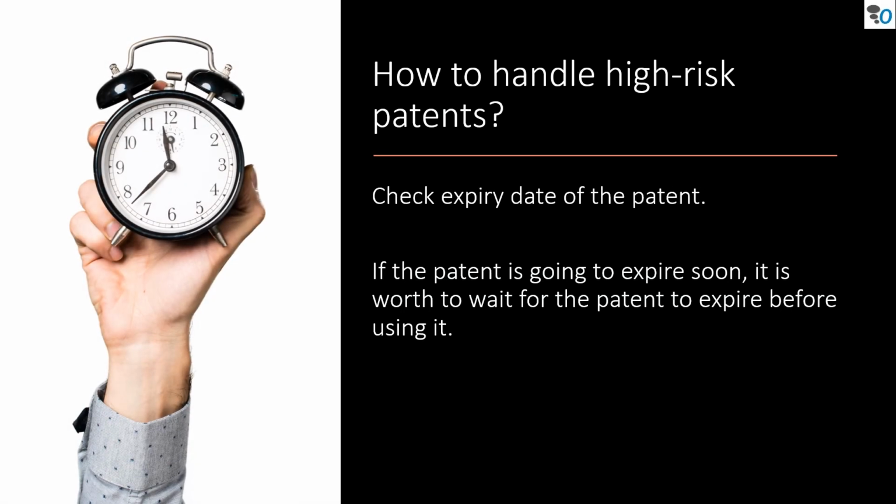During FTO search, if you find a patent that is likely to be infringed, it's important to check the legal status of such patent. If the patent is going to expire soon, in a few months or 1 year, then it's worth waiting for the patent to expire before using it. This is a very safe option and this can be used in some cases.